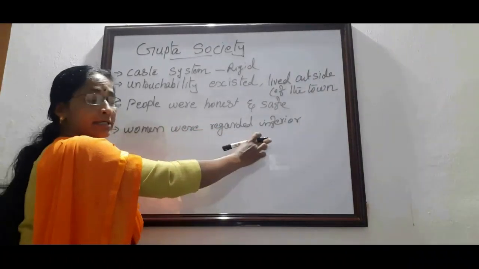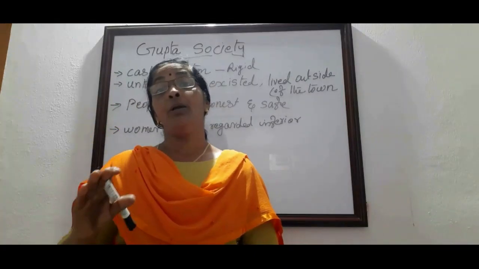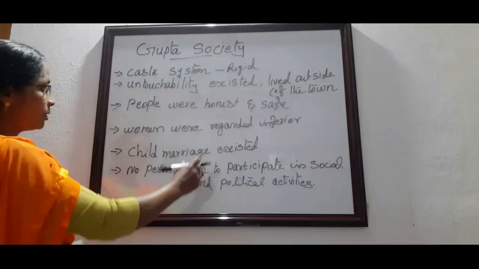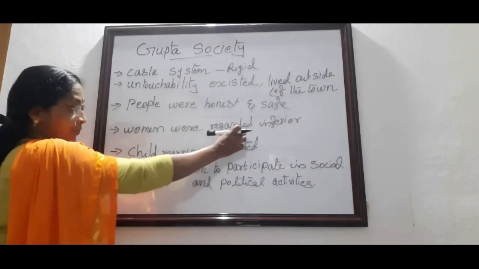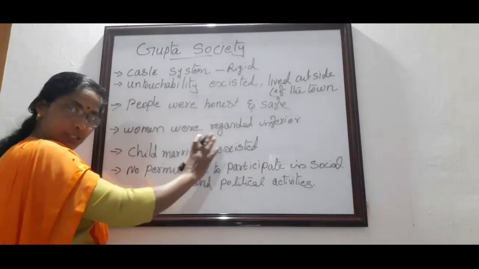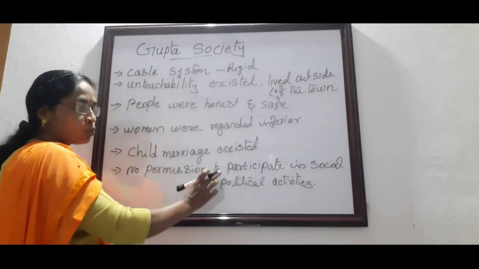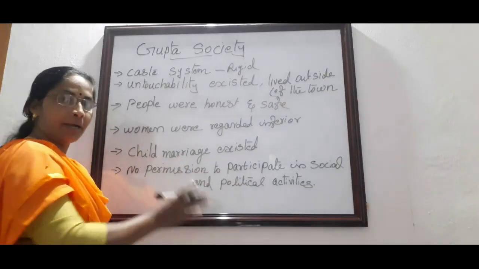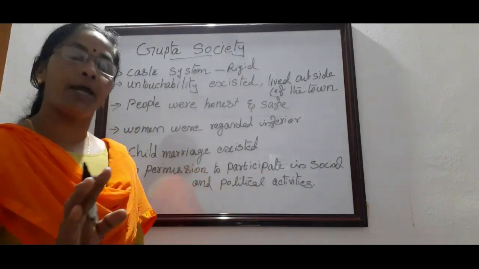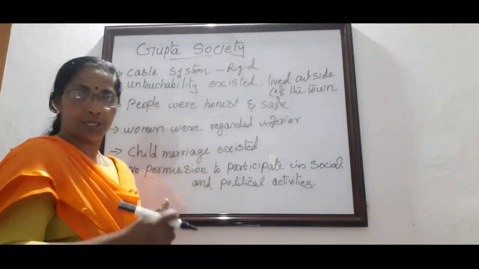Then women were regarded as inferior and men had a higher position than women. Is it clear? The women were regarded as inferior and child marriage was a common practice. Women had no permission to participate in social or political activities. They were always considered inferior and men got too much position in the society.